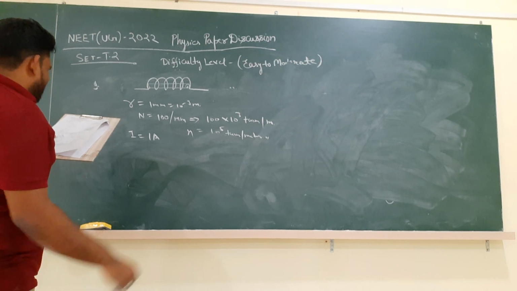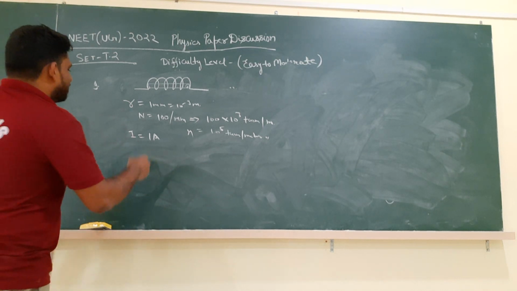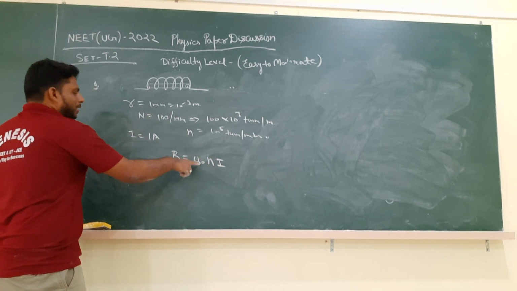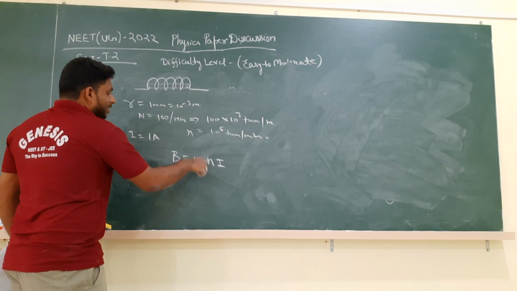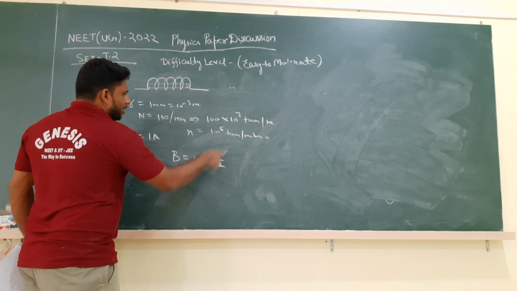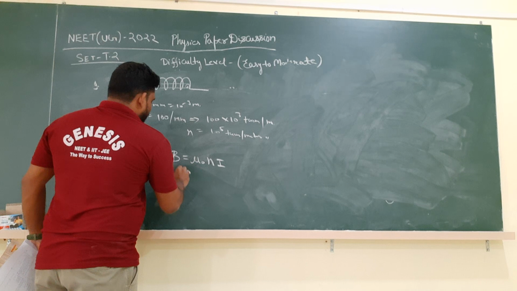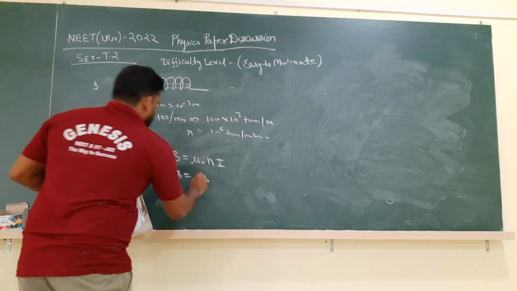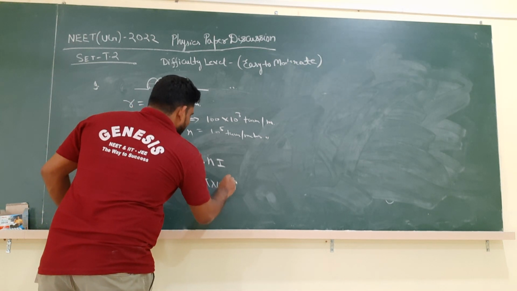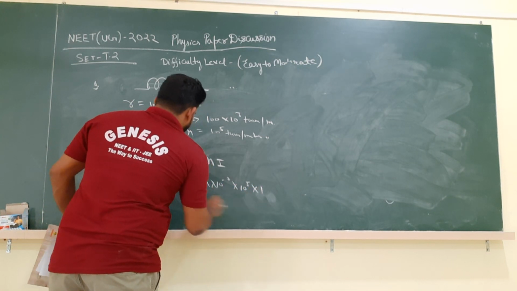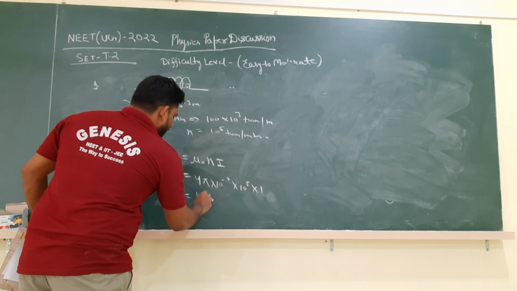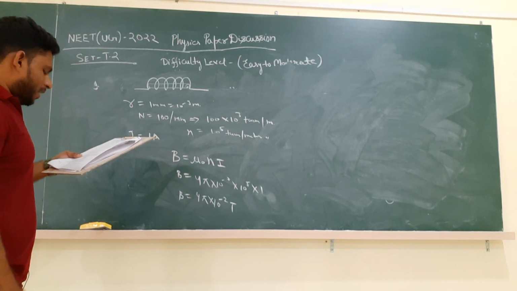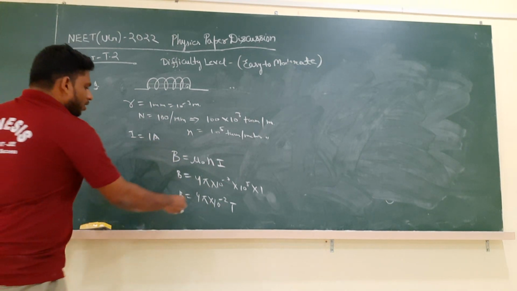Now what are they asking? Magnetic field strength they are asking. Very simple. What is magnetic field strength? It is mu naught n I, where mu naught is the permeability of free space. What is n? n is the number of turns per unit length, that is number of turns per meter, and I is the current. So B is equal to, now what is the value of mu naught? 4 pi into 10 power minus 7. So 4 pi into 10 power minus 7 into 10 power 5 into 1 is the field. So B is equal to 4 pi into 10 power minus 2 Tesla. What is the magnitude? 4 pi into 10 power minus 2 Tesla. Now what is the value of 4 pi?